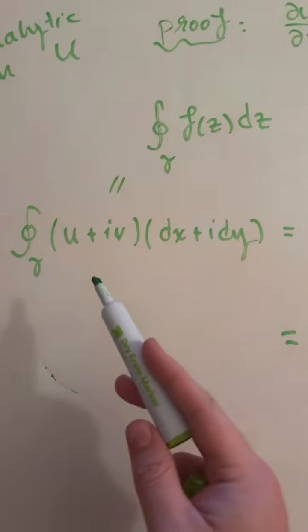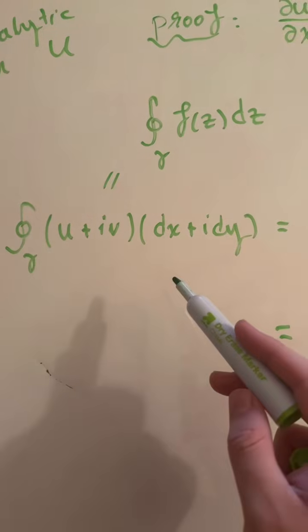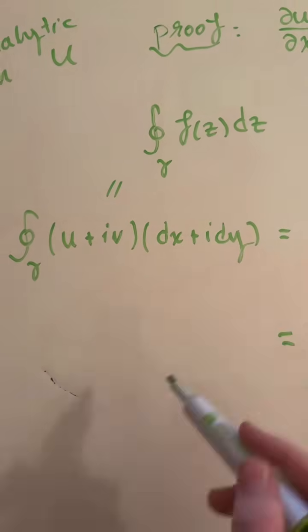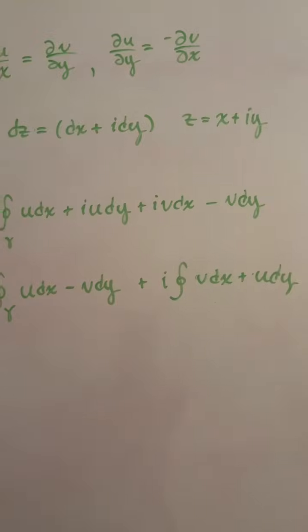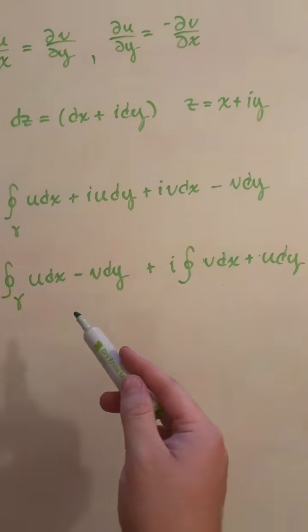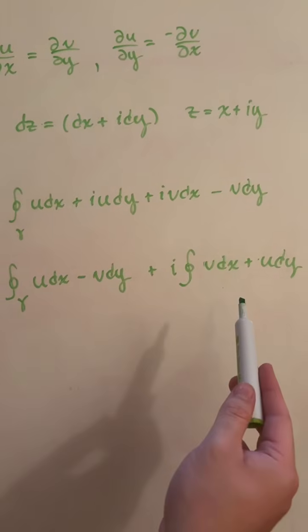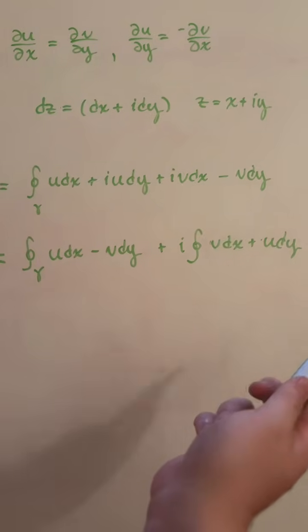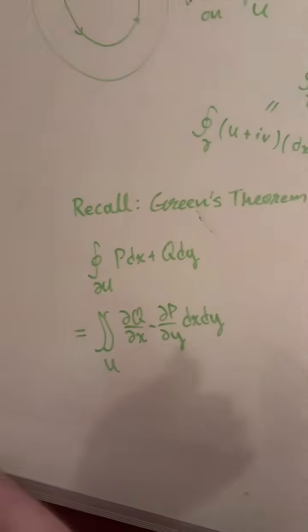So we'll substitute u plus iv for f of z, and we'll substitute dx plus i dy for dz, and then we're going to multiply everything out to get here. And then next, I'll just group our integrals into terms of real parts and imaginary parts to keep things clean. And now that we're here, our next step will be to invoke Green's wonderful theorem.